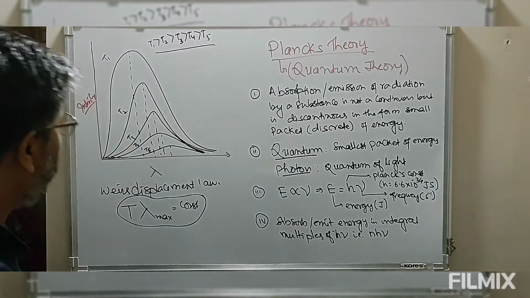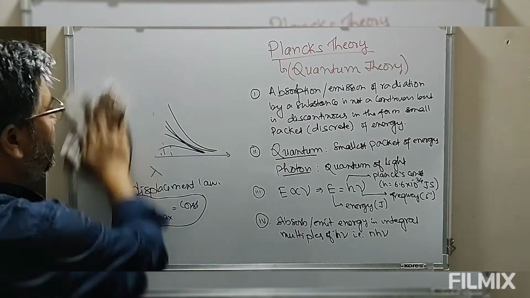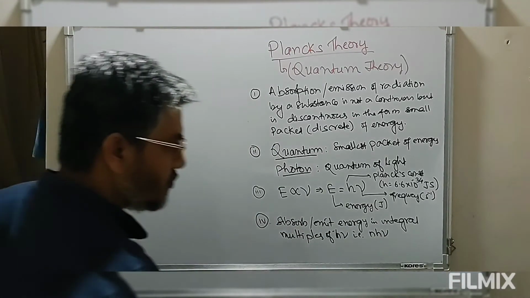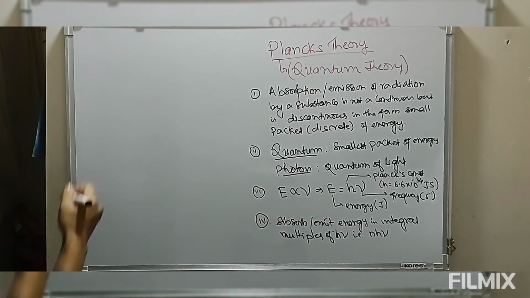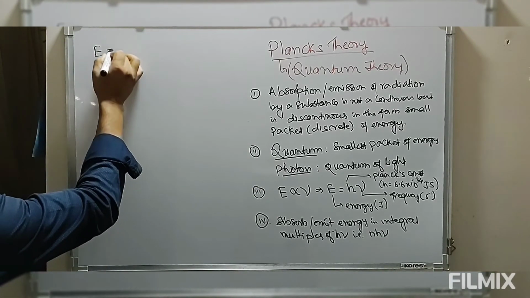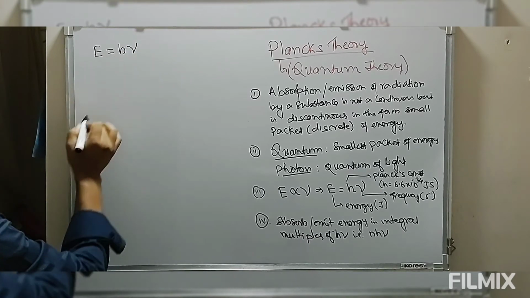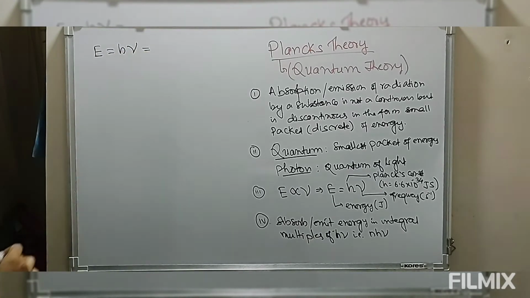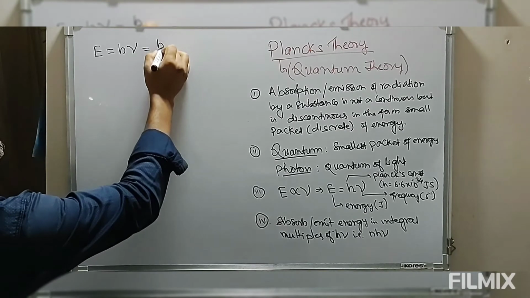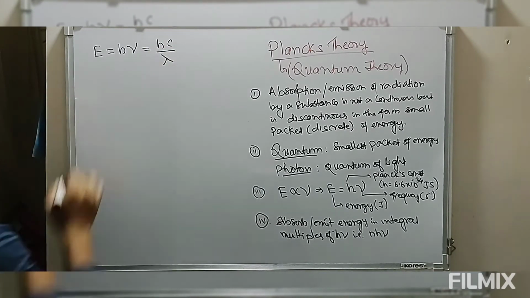Now this energy E is equal to h nu. So we have the energy of a photon, E equals h nu. Now we have the relation between frequency and wavelength. So this can be defined as hc by lambda.